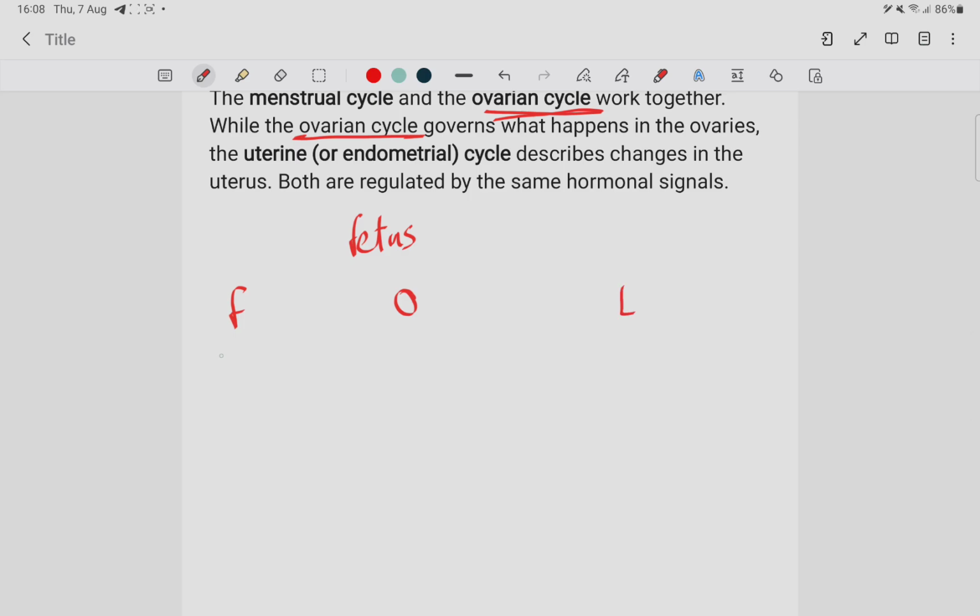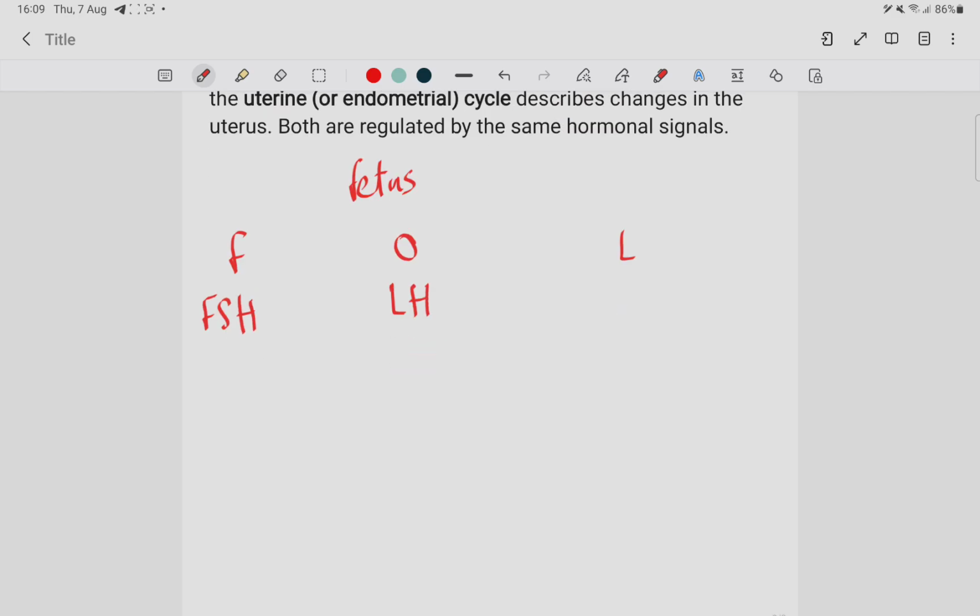Okay, the follicular phase is managed by FSH. The ovulation phase by LH. In the follicular phase, the FSH helps the follicle to grow, and this follicle provides estrogen to prepare the uterus to receive the pregnancy.